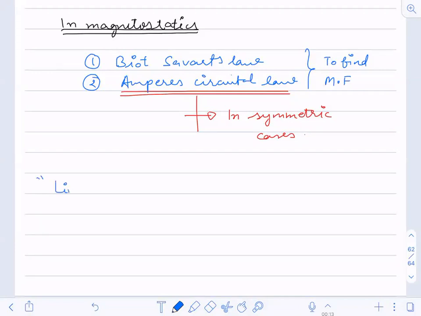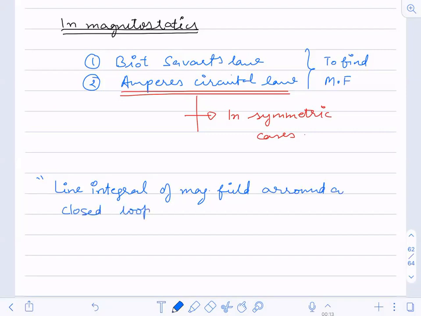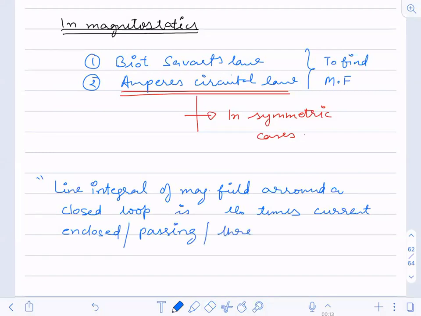So the line integral of magnetic field around a closed loop is mu naught times the current enclosed.